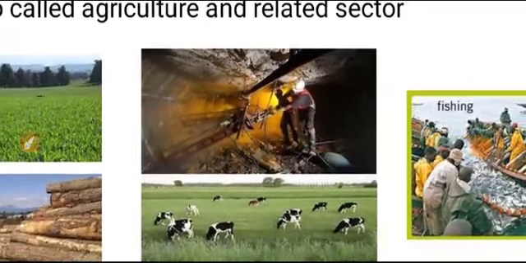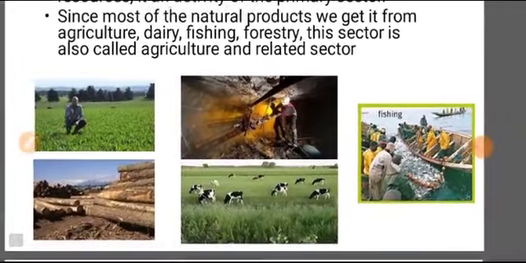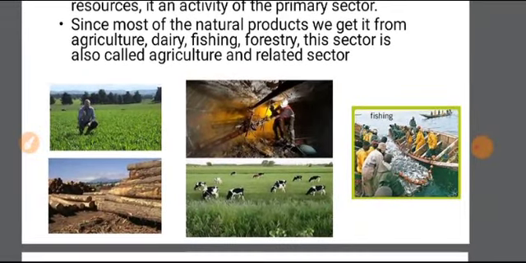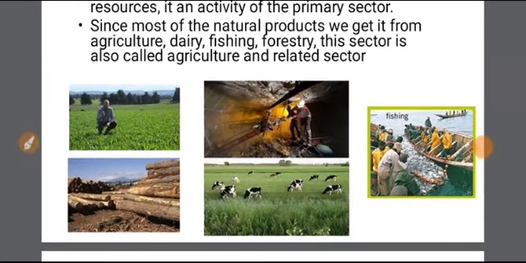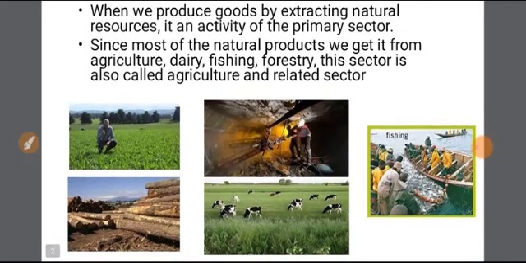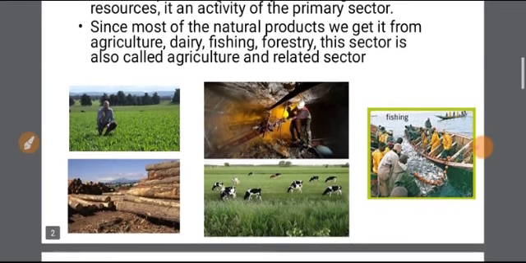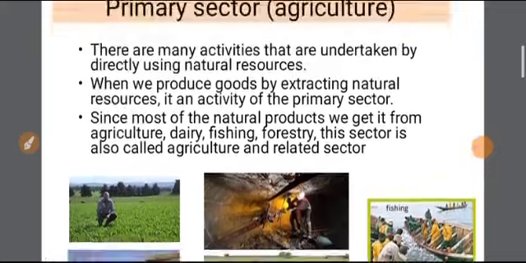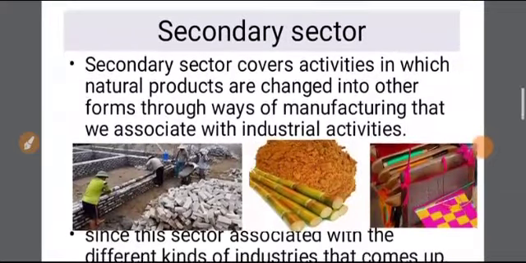Most of the natural products we get are from agriculture, dairy, fishing and forestry. So these sectors are also called agriculture and related sectors. Fishing, farming, forestry and mining are all related to the agriculture sector.